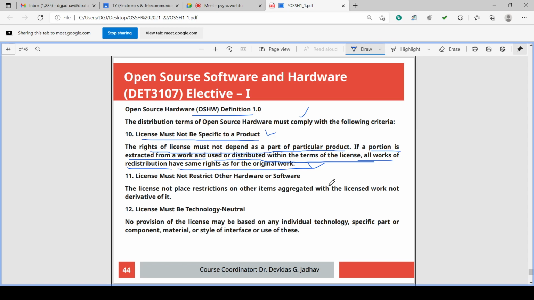So the rights of the license must not depend on a part of the particular product. If the portion is extracted from the original design and used and distributed, then under the terms of the license, all works of the redistribution have the same rights as the original works.